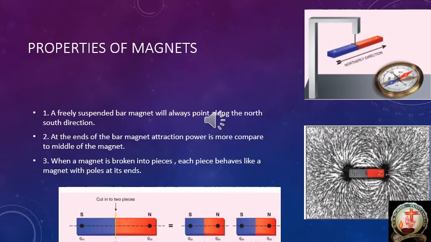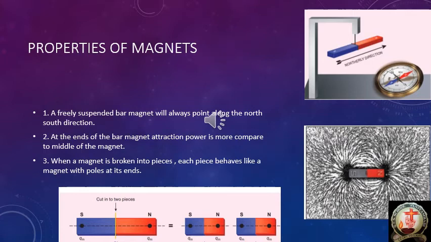Okay, so those ends we call the poles, south pole and north pole. Remember this point: at the ends of the bar magnet, attraction power is more compared to the middle of the magnet. Now the third one, it is important. When a magnet is broken into pieces, each piece behaves like a magnet with poles at its ends.